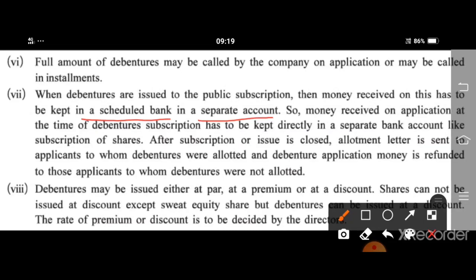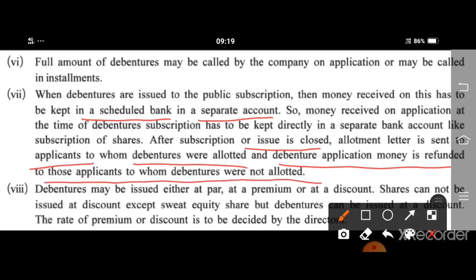After the subscription is closed, when the issue is closed, allotment letters are sent to applicants to whom debentures are allotted, and debenture application money is refunded to those applicants to whom debentures were not allotted.